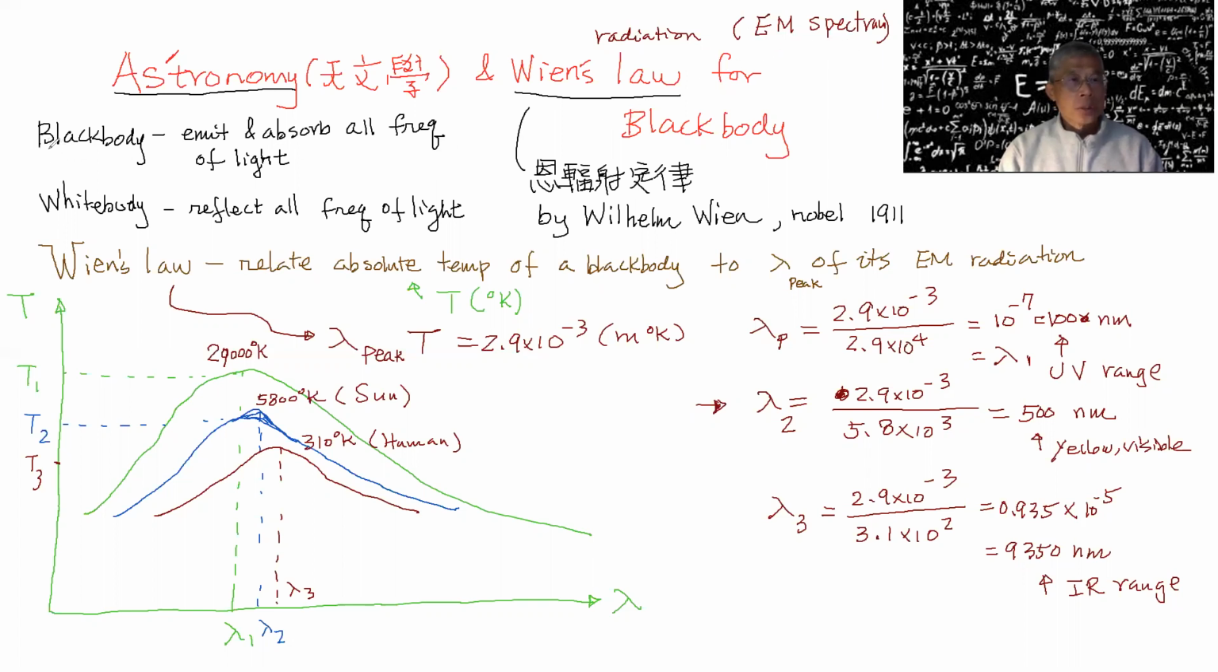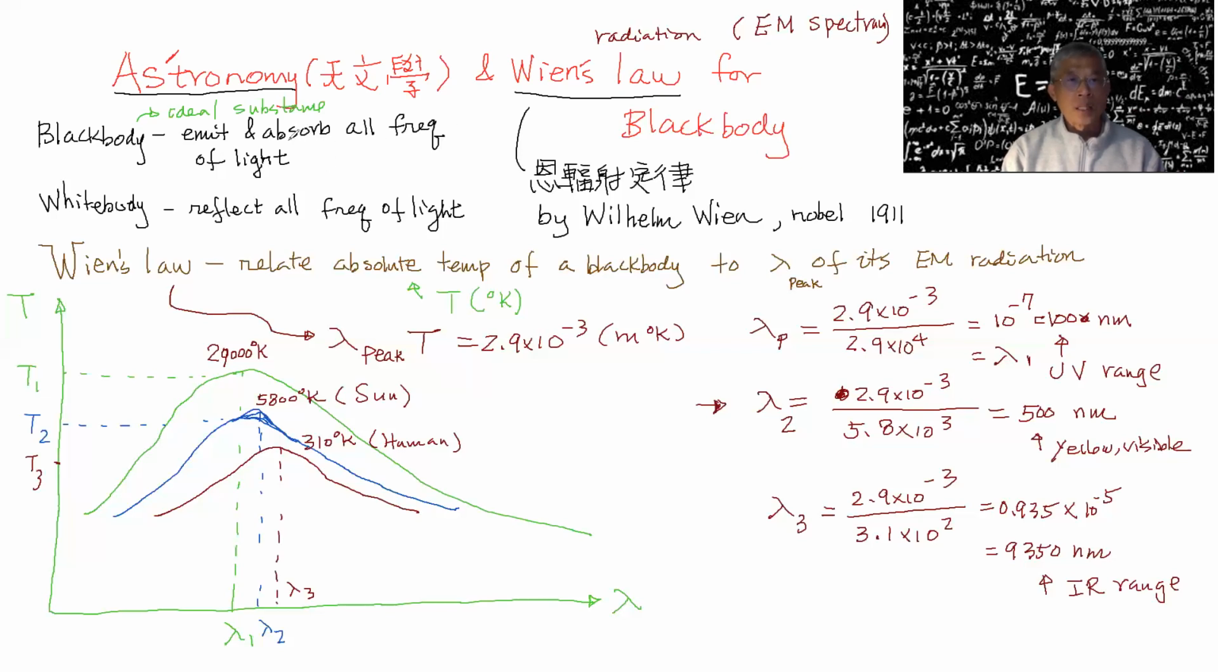So let's introduce some terminology: white body and black body. A black body is an ideal, it's a model. Let me use a different color here. It's an ideal substance that can emit, like 放射, and absorb, 吸收, all frequencies of light.